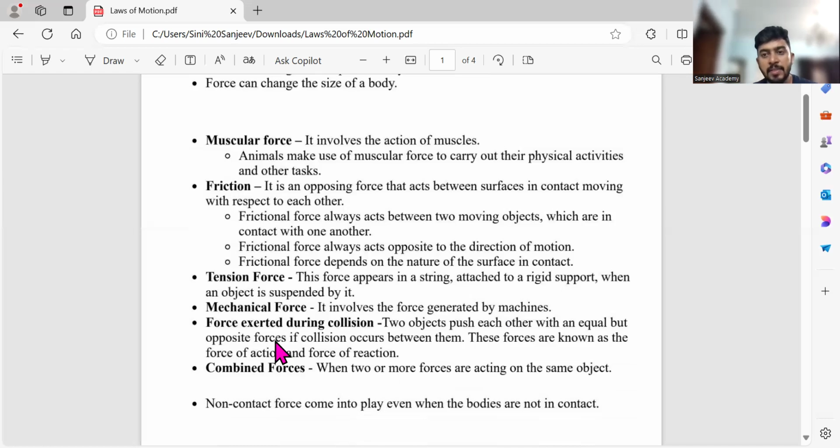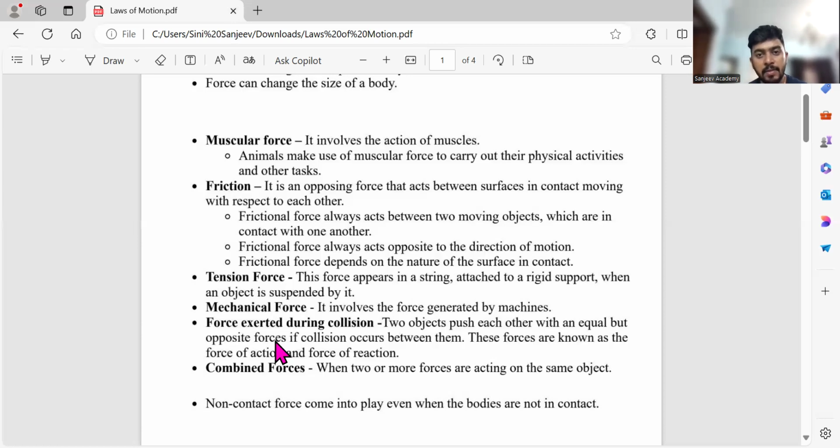Collision, in the sense, for example, I will take the example of vehicles. Two cars are getting collided. If one car is moving at 30 kilometers per hour and another is moving at 50 kilometers per hour, unequal speeds, there will obviously be a collision. That kind of collision is called inelastic collision.